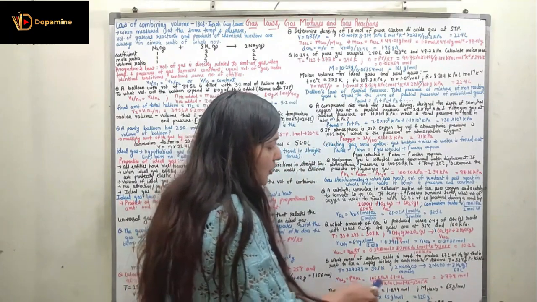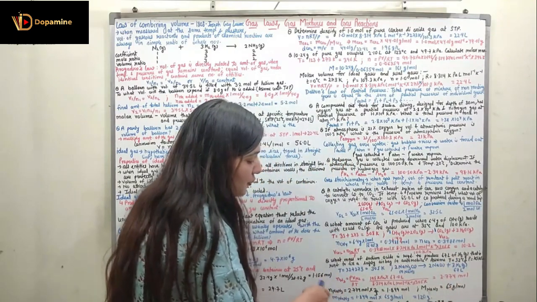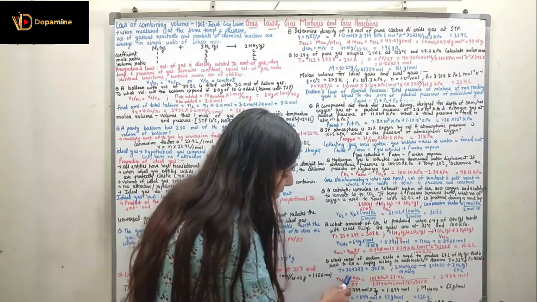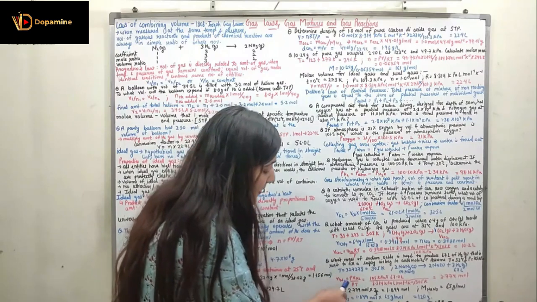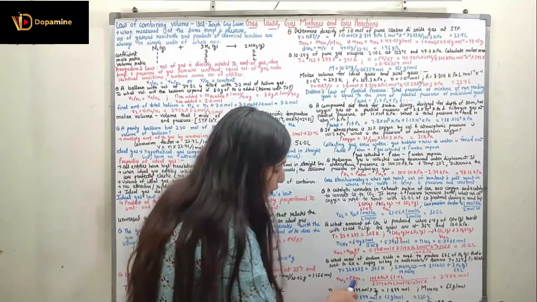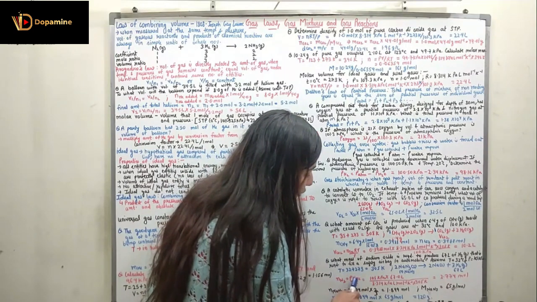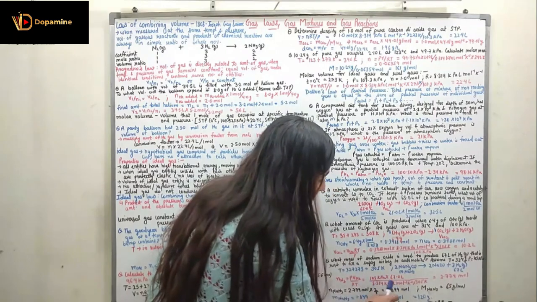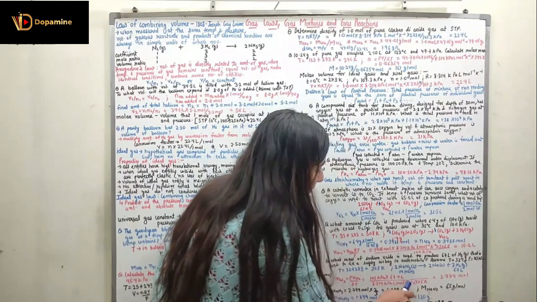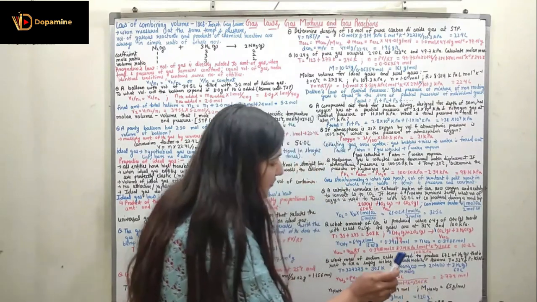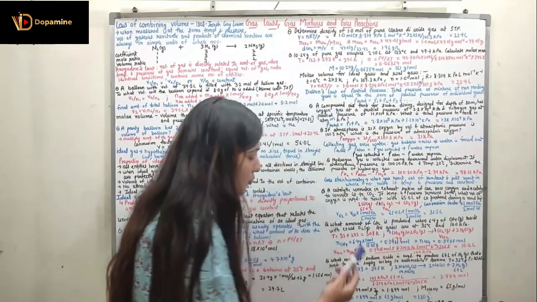So the number of moles of N2 we can calculate because its volume is given. We can find out the number of moles of N2 by rearranging the ideal gas equation: PV of N2 divided by RT. So number of moles, n is PV upon RT. So now the pressure is given 105 kilopascal multiplied with the volume of N2 which is given 67 liter divided by R which is 8.314 kilopascal liter per mole per Kelvin multiplied with the temperature which is 305 Kelvin. So when you do the computation you can find out the number of moles of N2 which is 2.774 moles.